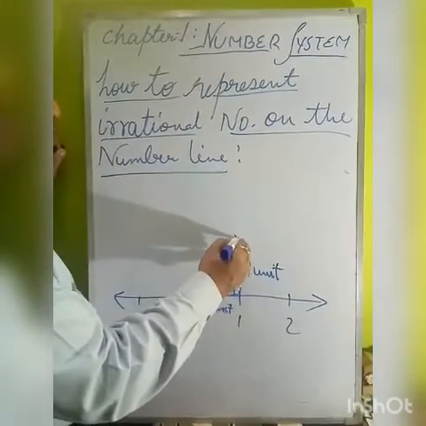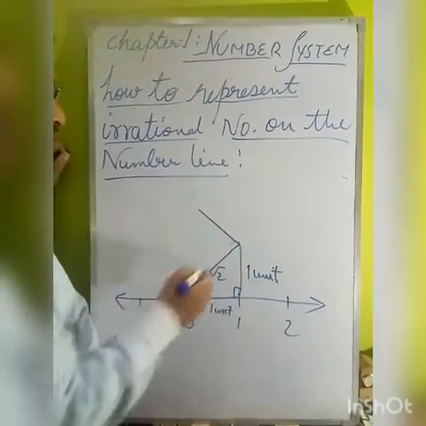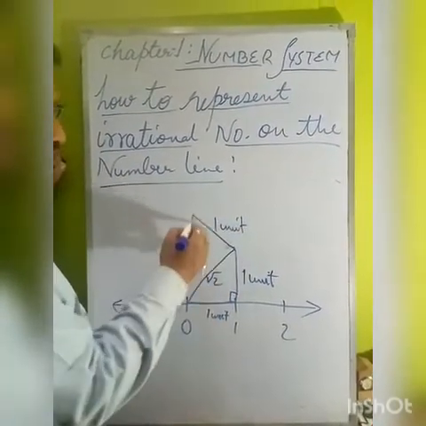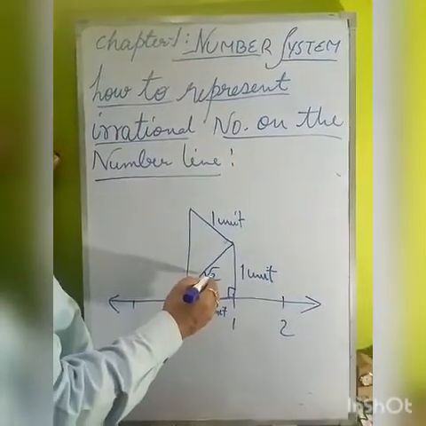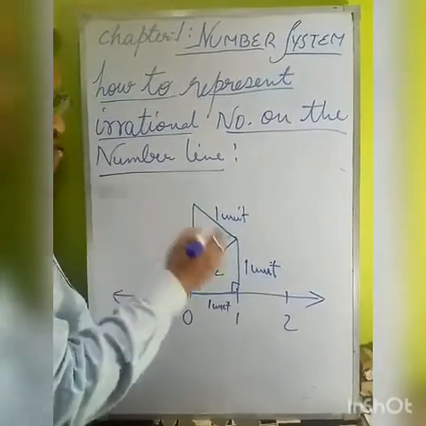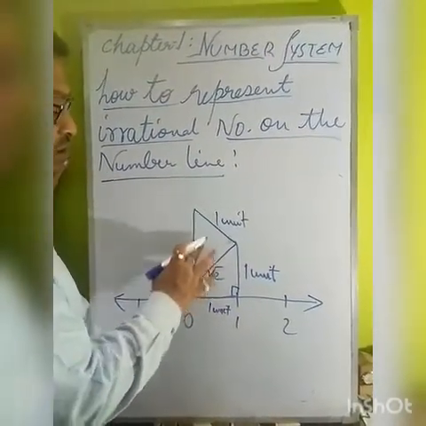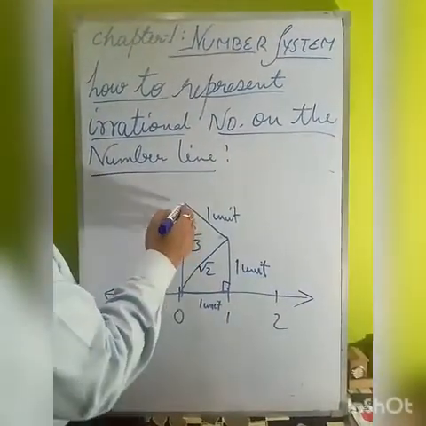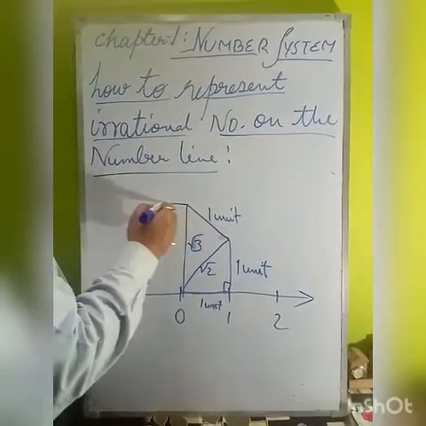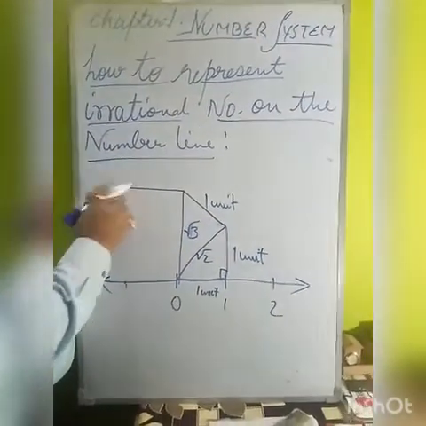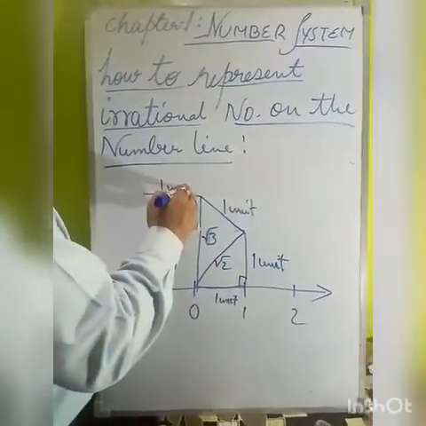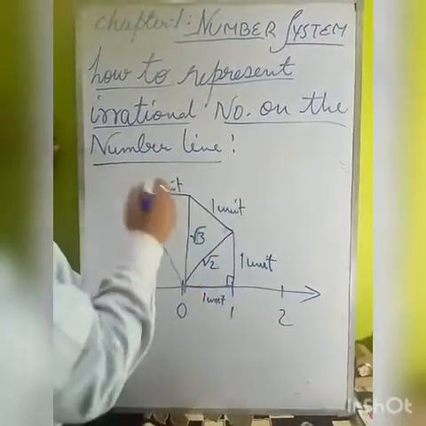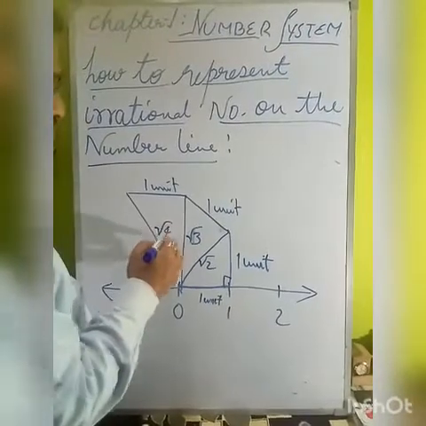Clear? Again, on this hypotenuse, you will draw one perpendicular like this. This will also be of 1 unit, and this is under root 2. Now see, under root 2 square will be 2, and 1 square is 1, so 2 plus 1 will be 3. So this will be under root 3. Clear? Now on this, you draw 1 unit here, and join this. Under root 3 square will be 3, and 3 plus 1 will be 4. So this will be under root 4.